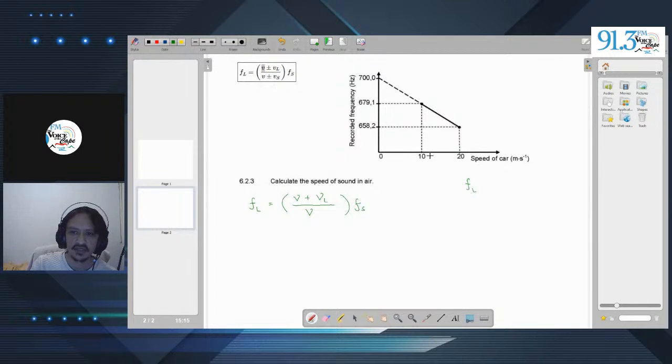You can select 10 or 20. Wouldn't be advisable to select 0. That would make no sense. So let's just select the maximum value they give us. We can say that the frequency of the listener at 20 meters per second is 658,2 hertz. We can then see that the speed of the listener is 20 meters per second. We know that the frequency of the source is 700 hertz.